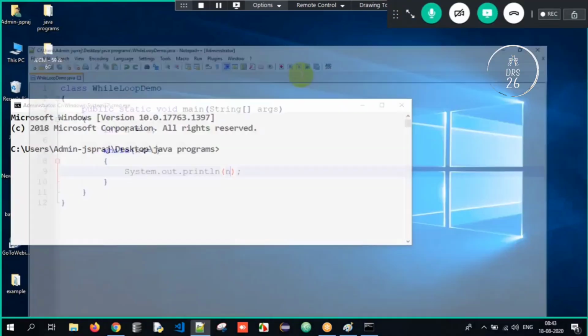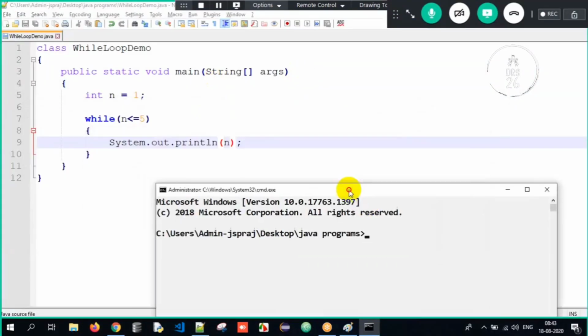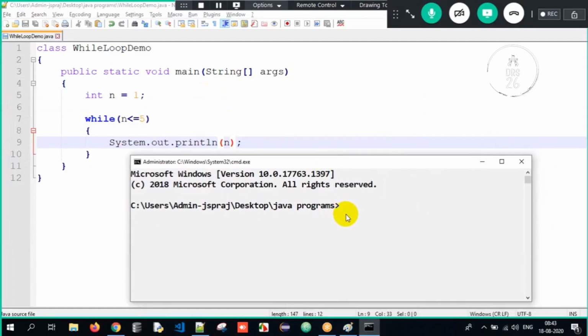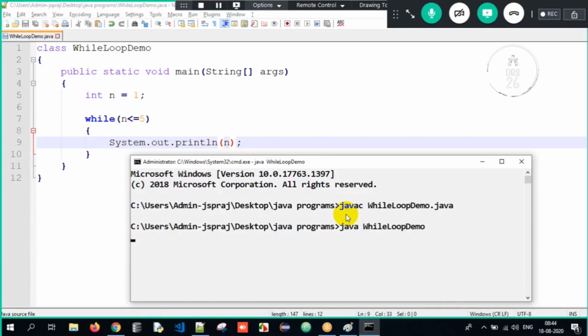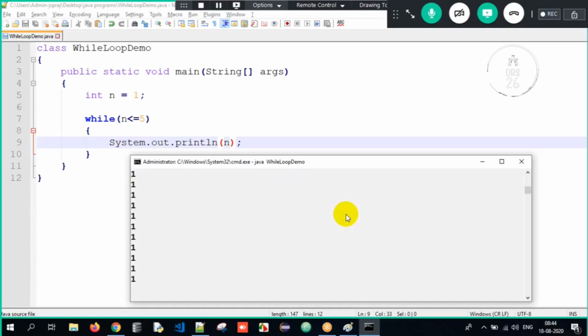So this is about the entire process. Now let us see the output. How am I supposed to compile my Java program here? javac WhileLoopDemo.java. The compilation is successful. Now java WhileLoopDemo, I have to interpret. Can you see? It's going infinite, infinite, infinite. Control C will stop. Okay, terminating. It's leading to an infinite loop.